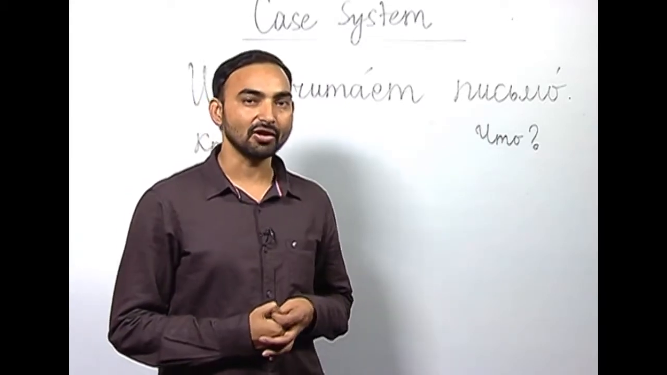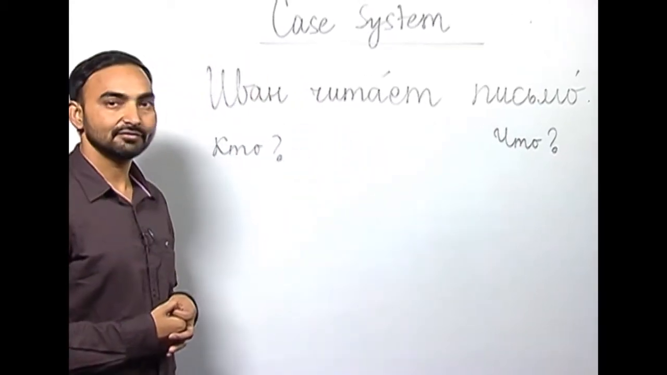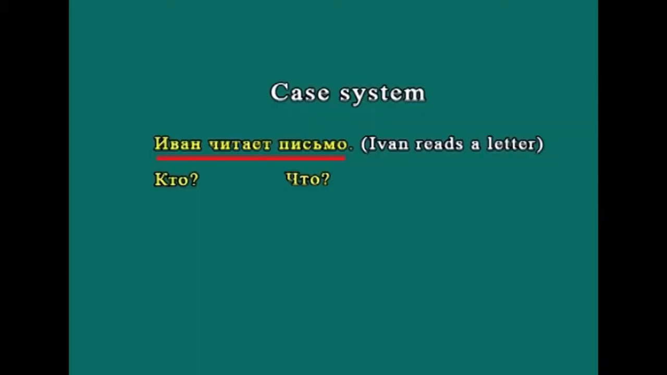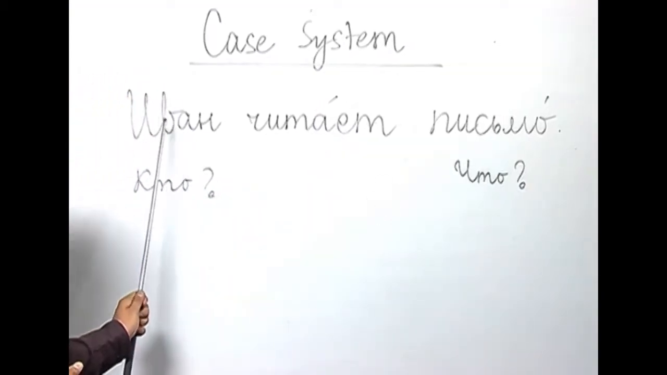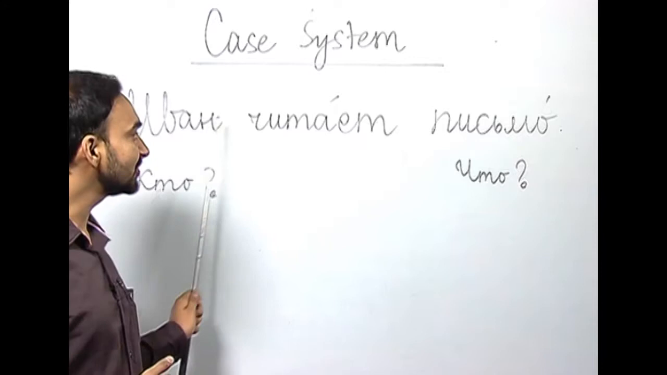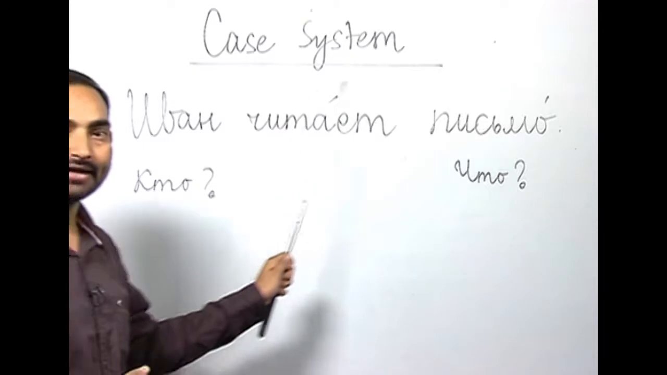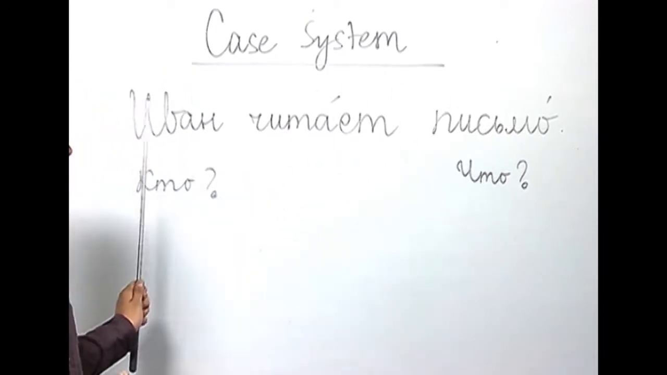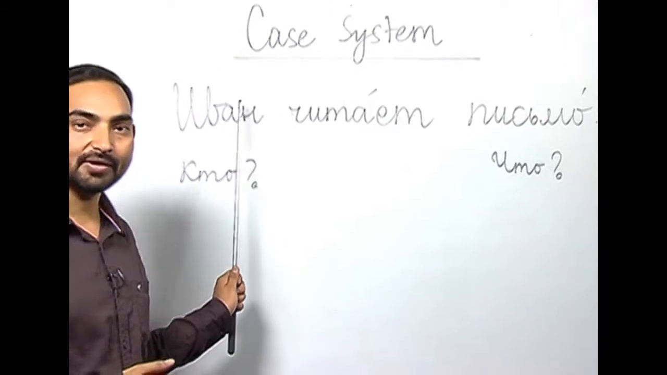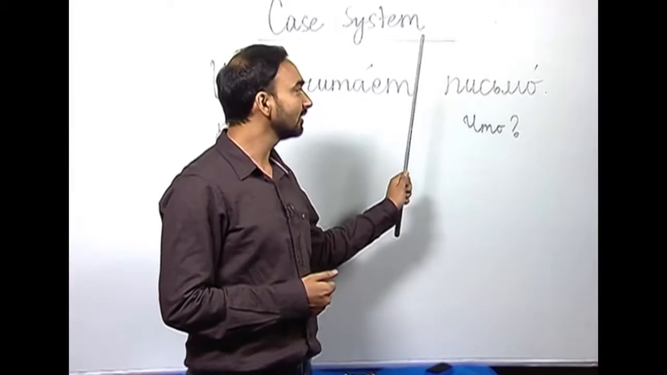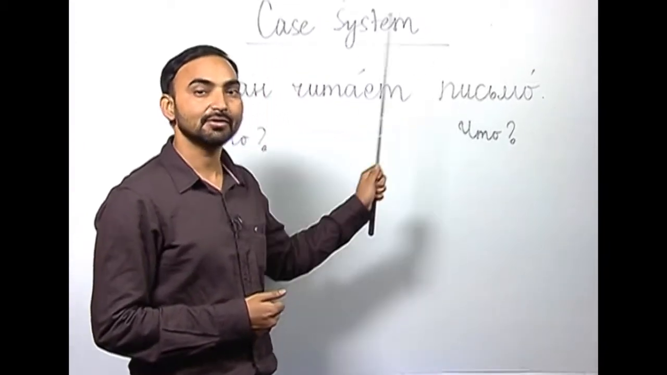Let me explain it on the board. I have written a sentence here. Ivan chitayat pismo. And how do you understand this sentence? Ivan, it is a Russian name. Chitayat, reads. Pismo, a letter. So, Ivan reads a letter. Here Ivan is the subject or the performer of the action which is reading, and pismo is the object on which the action is performed.